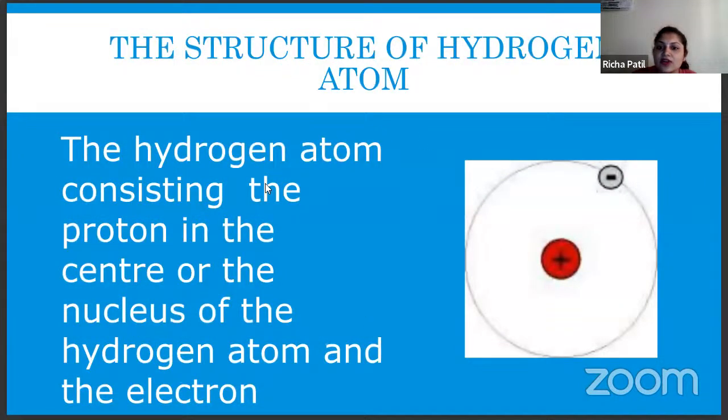What is the structure of the hydrogen atom? As we discussed, it consists of a proton in the center, the nucleus, and an electron revolving around the proton.